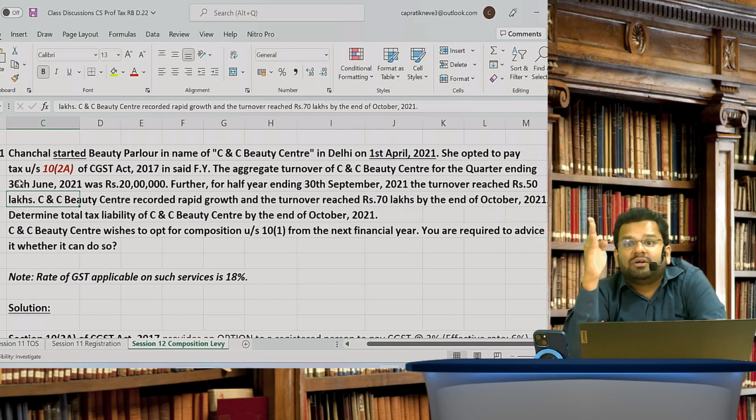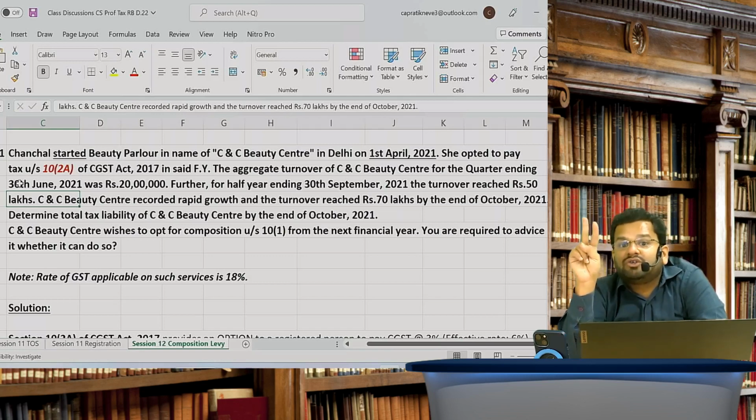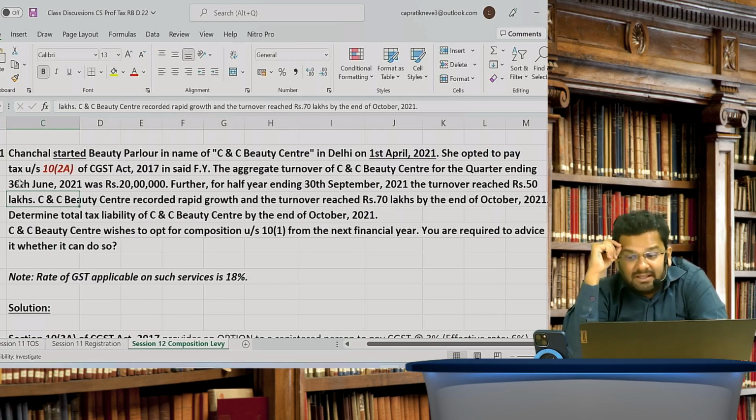Turnover in the state for paying tax excludes turnover from the first day of the financial year till the date registration is obtained. So in short, the first 20 lakh rupees is excluded. Did you understand what I said? The first 20 lakh rupees is excluded for the sake of paying tax. So it will be paid only on 30 lakhs.